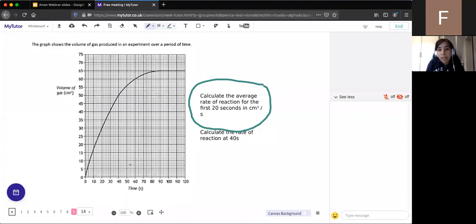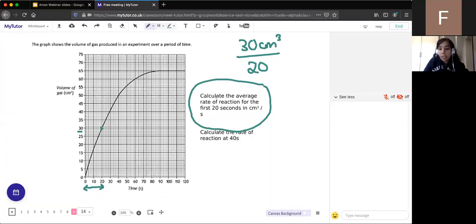Brilliant. So let's have a go then. So in the first 20 seconds, what is the rate of reaction? So in the first 20 seconds, that's here, we need to know how much product was formed. So if we follow the graph up, we can see it's here, which is 30. So that means in the first 20 seconds, 30 centimeters cubed of gas was formed, and that was in 20 seconds. So to calculate the rate of reaction, it would be 30 divided by 20.